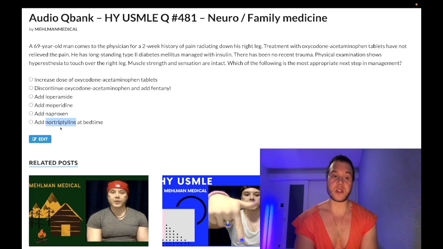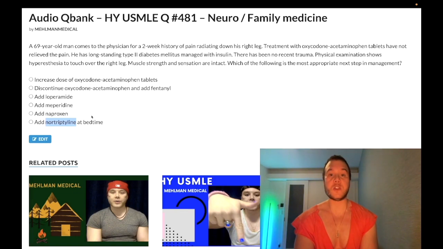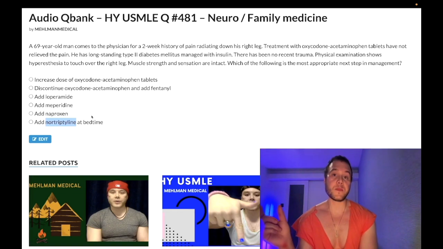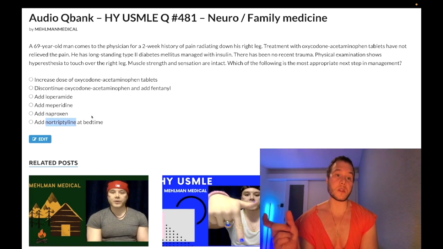And I've seen this on family med forms more than once. They'll say 82-year-old guy, he has diabetic neuropathic pain managed with gabapentin and carbamazepine. That combination makes no sense, but it's what they say on the form. And they say, well, what are we going to do because it's not working? And the answer is add nortriptyline.